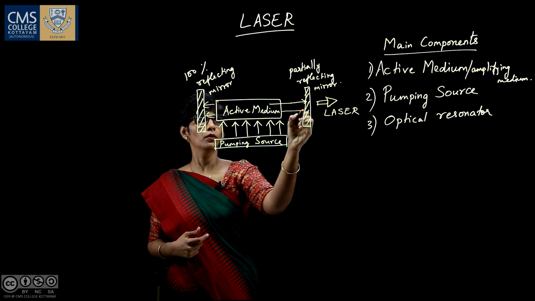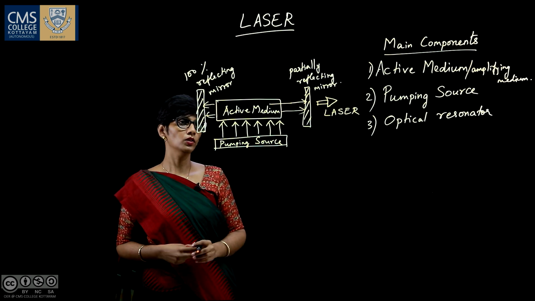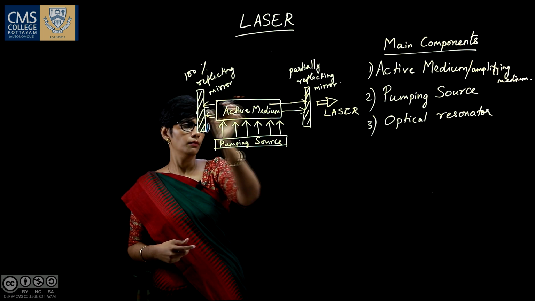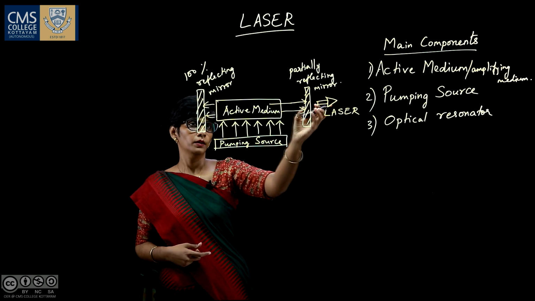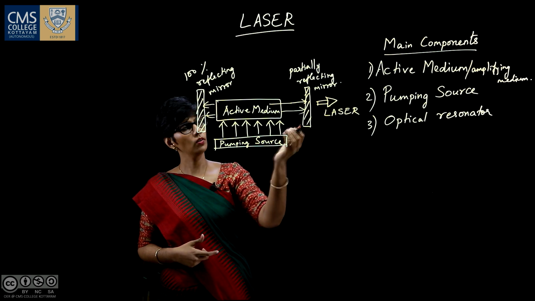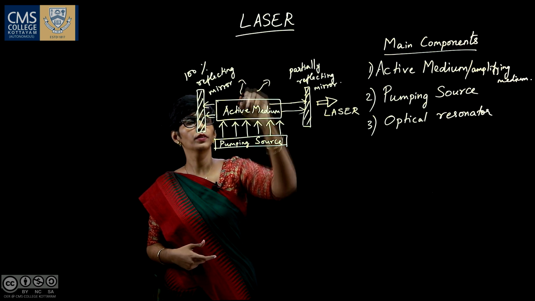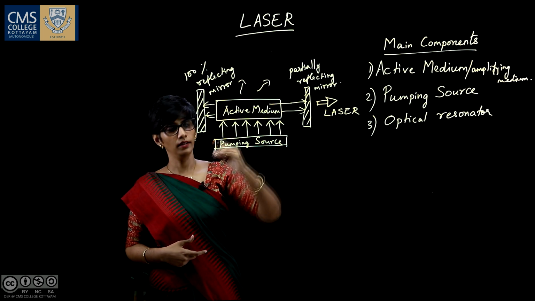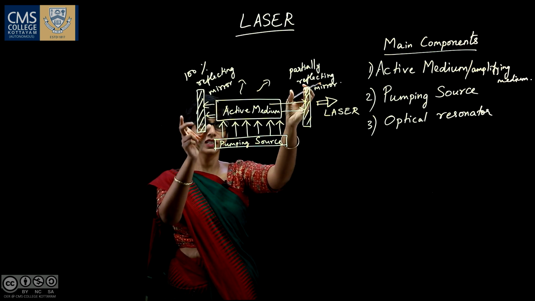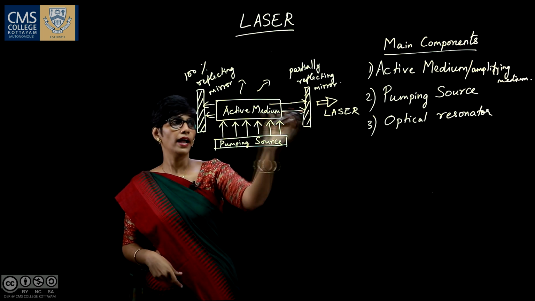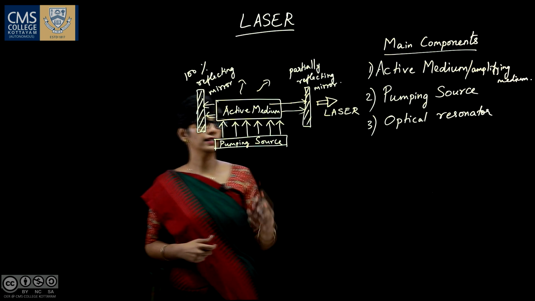Without the help of this optical resonator, we cannot get laser, because the light in this path alone can get intense; photons released in other directions are not reflected back. Only the photons emitted in this path, between the optical resonator mirrors, are reflected back and forth in the active medium, and so we get the laser light.